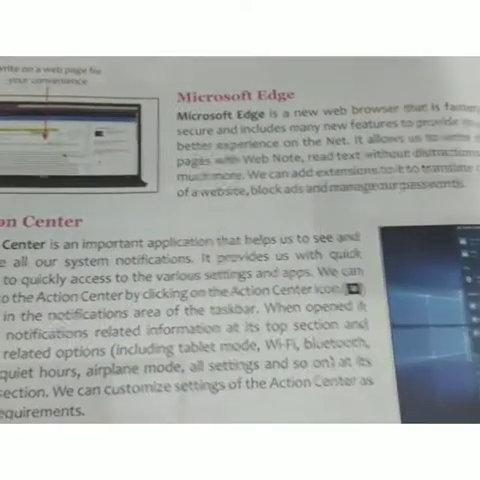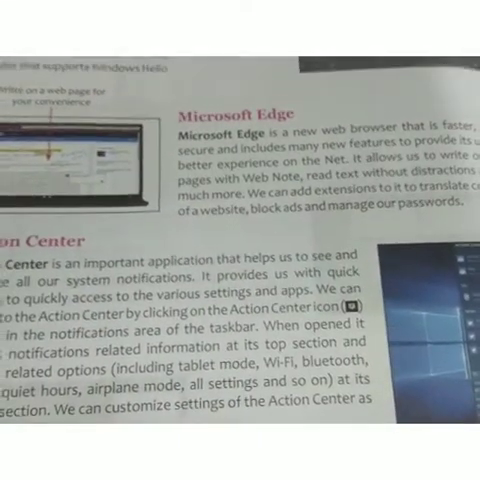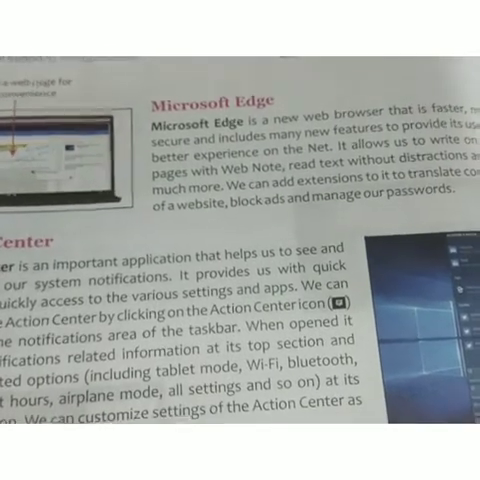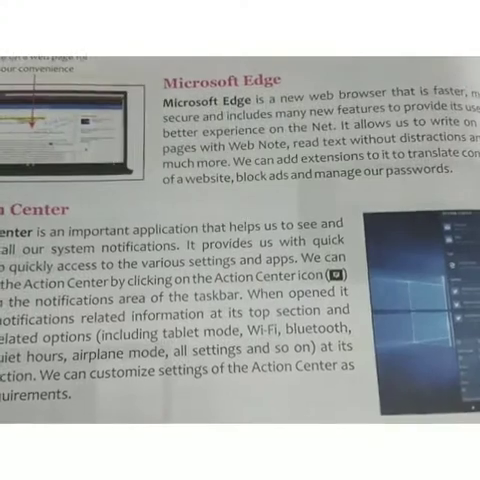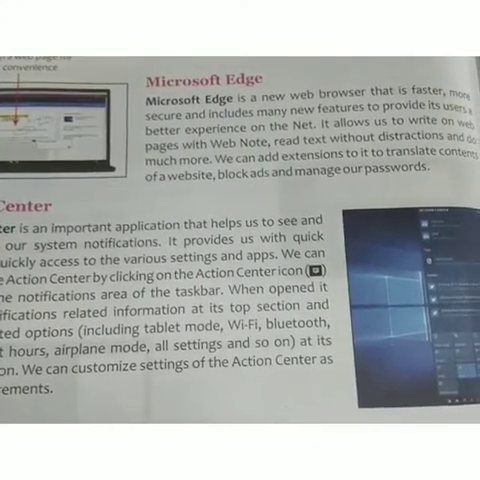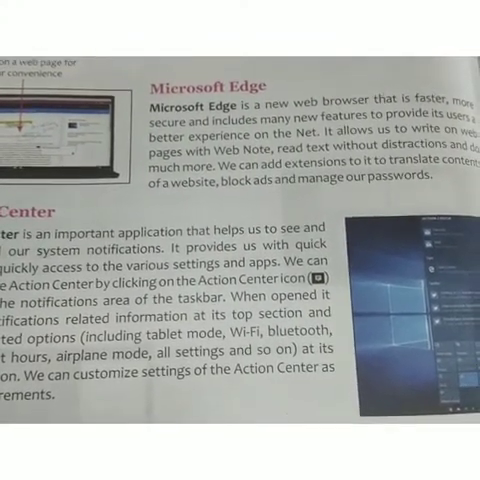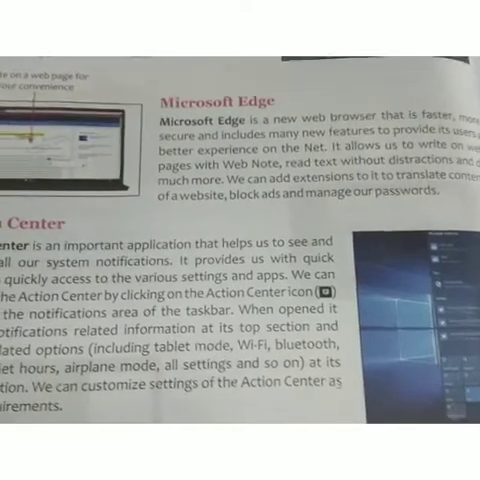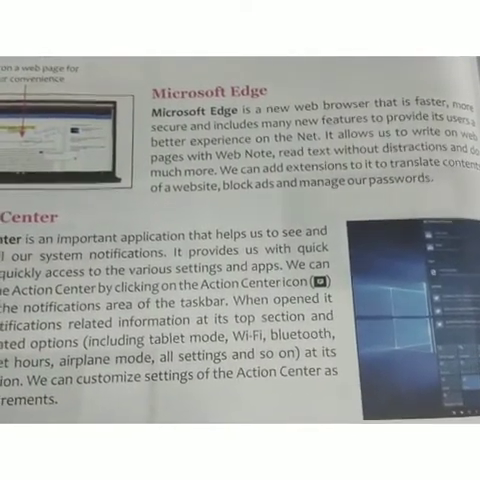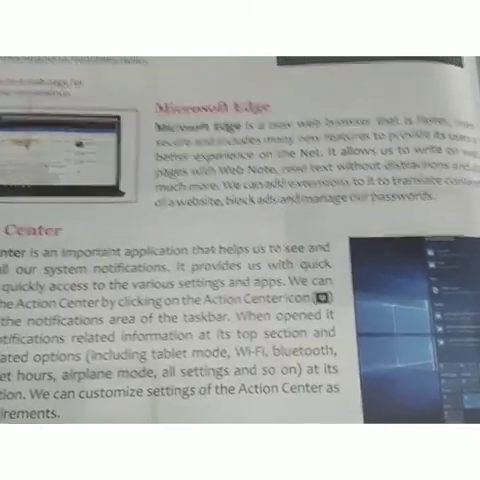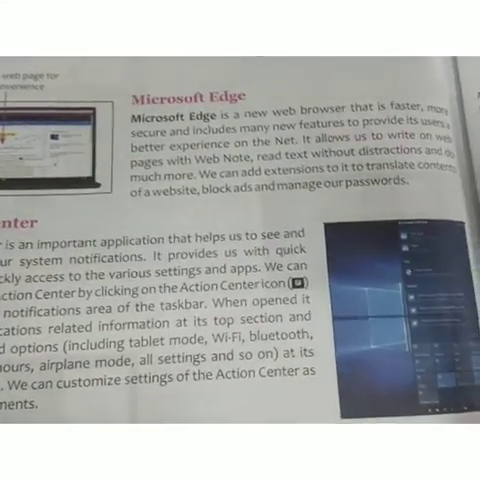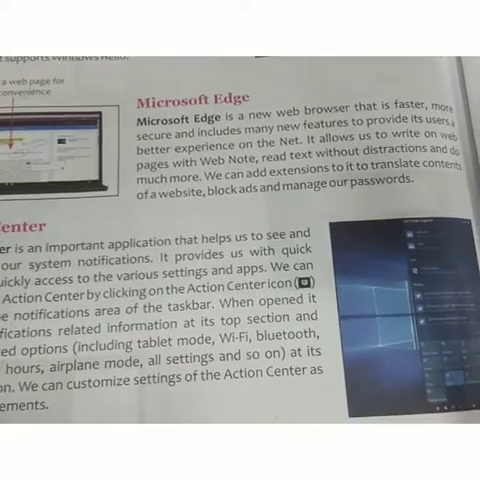Now Action Center, it's a new topic. Action Center is a new feature and an important application that helps us to see and manage all our system notifications. It provides quick actions, with quick access to various settings and apps. It's located in the notification area of the taskbar.